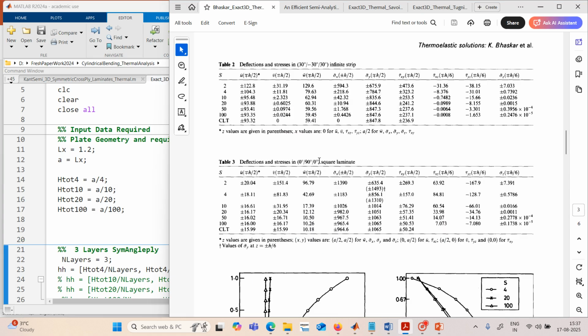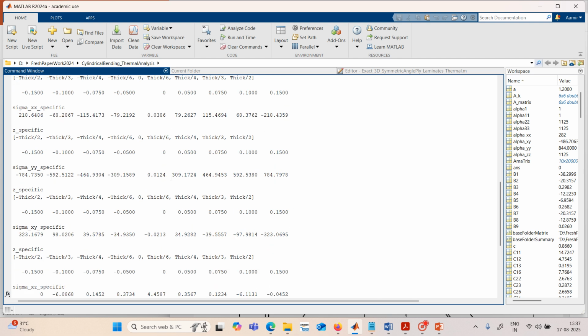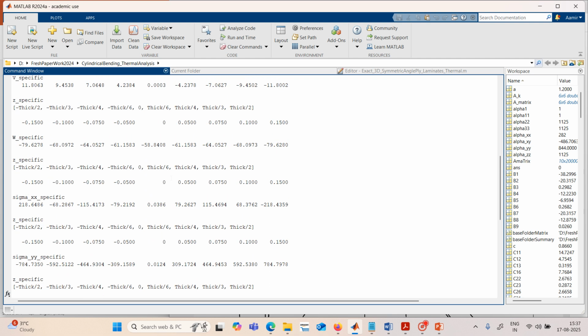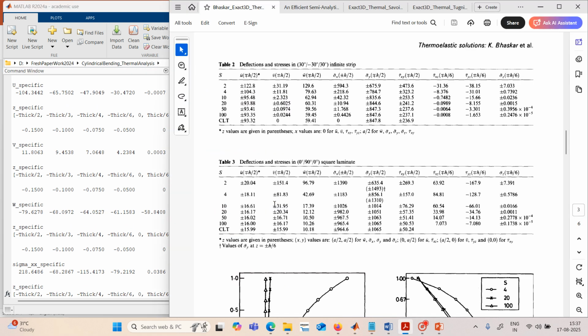Okay, now come to the tabular results. So let us see the u value for the a by h ratio of 4. Sorry, it is 104.3.